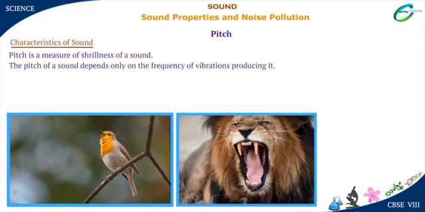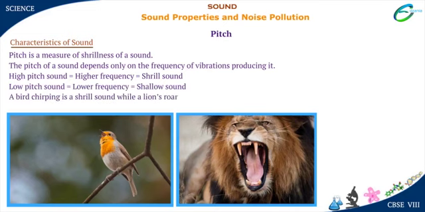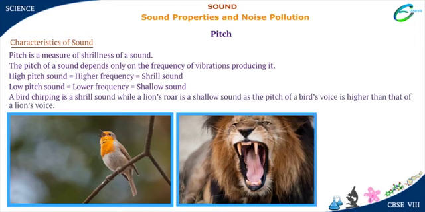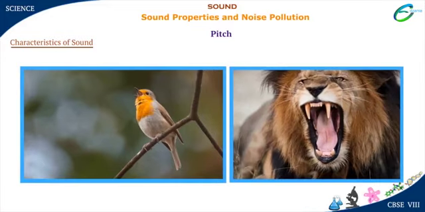An object vibrating at higher frequency will produce a shrill sound, and one vibrating with lower frequency will produce a shallow sound. A bird chirping is a shrill sound, while a lion's roar is a shallow sound, as the pitch of a bird's voice is higher than that of a lion's voice. Shrillness of a sound does not depend on the amplitude of vibrations.